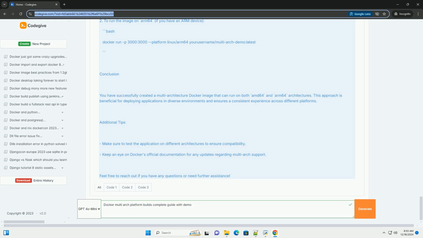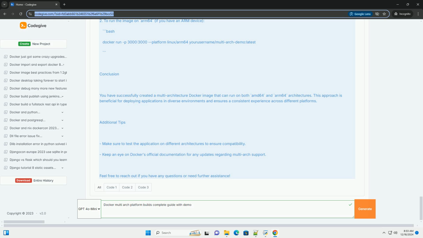Step 1. Create a sample application. For demonstration, we will create a simple Node.js application. 1. Create a project directory. Bash: mkdir multi-arch-demo and cd multi-arch-demo. 2. Create a simple Node.js application. Create a file called app.js.